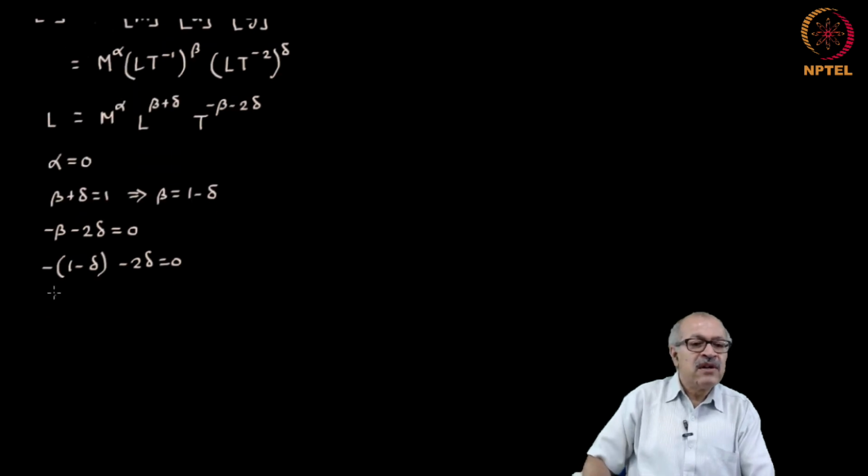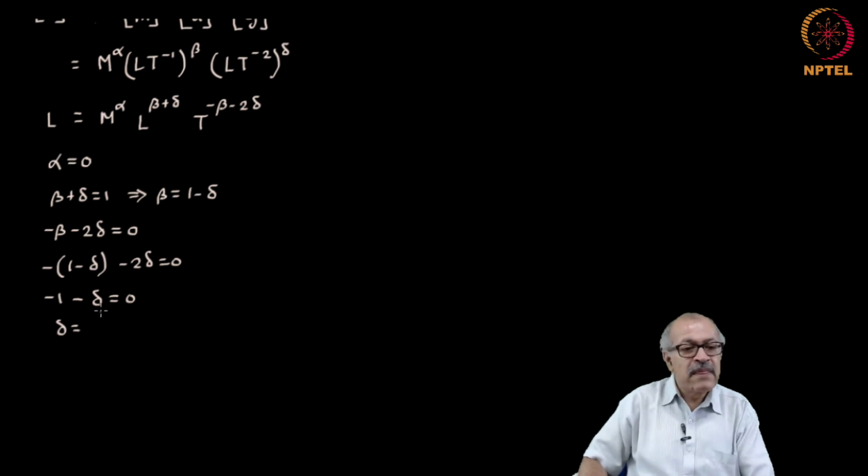Therefore, minus 1 plus delta minus 2 delta. So, this is minus delta equal to 0. So, delta is equal to minus 1. Put that here, delta is equal to minus 1, it becomes 2, beta is equal to 2. Okay.